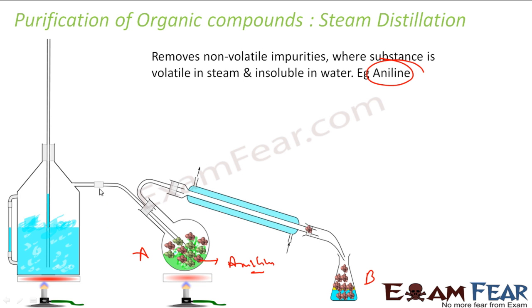So what I'm doing is I'm using steam distillation. I'm passing the steam from here. Now this guy is volatile, the aniline is volatile in steam. So with the steam, this aniline is going in this beaker, right? So with the steam from here, the aniline is also going in this, because this is my flow of steam, right? So with this steam, my aniline is also going in this beaker B. So now I have steam and aniline in this beaker. Steam is nothing but water and aniline in this beaker. But now water and aniline are immiscible, not soluble, so you can easily separate them. And my impurity will be in beaker A. This is the step or concept for steam distillation.